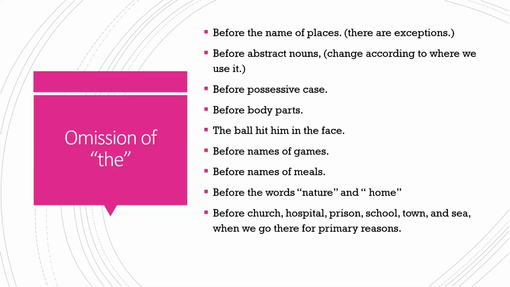The next point is before the names of meals, we don't use "the". We don't say the lunch, the dinner, or the breakfast. That is wrong. But we can say the wedding lunch, the wedding breakfast, and the Christmas lunch. Next, we don't use "the" before the words nature and home. We don't say "we go to the home". It is wrong. We can say we go home. "Don't interfere with the nature." Is it correct? No. We can't use "the" before nature. "Don't interfere with nature." That's the correct sentence structure.